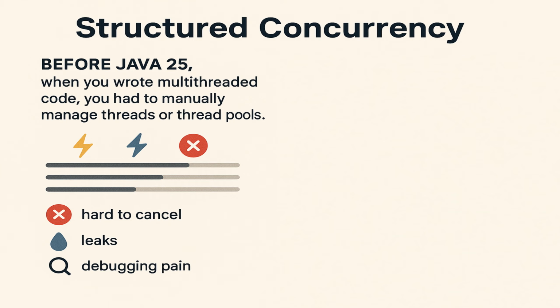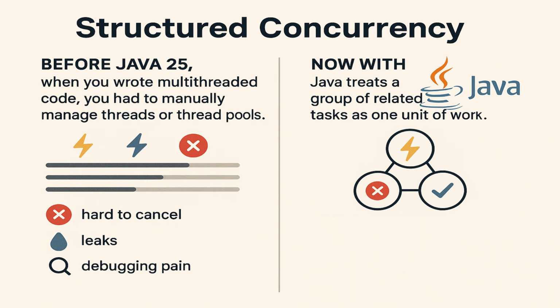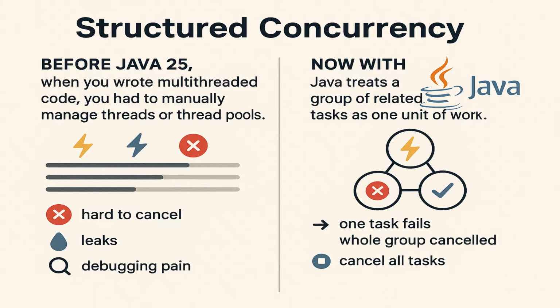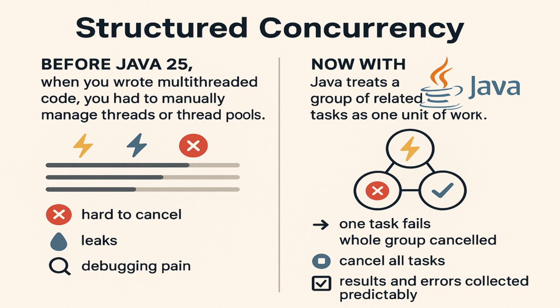Now with structured concurrency in Java 25, Java treats a group of related tasks as one unit of work. So if one task fails, the whole group is cancelled. And if you cancel one task, then all the tasks shut down together. The results and errors are collected in a predictable way. With these changes, it is easier to write and reason about concurrent code.